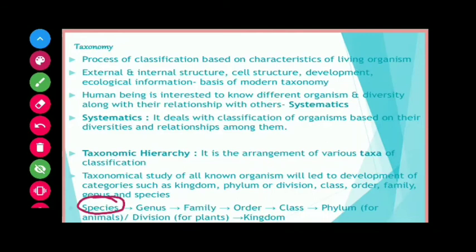You can proceed from species to kingdom or from kingdom to species, bigger to smaller and smaller to bigger. The topmost is kingdom, then phylum, class, order, family, genus and species.